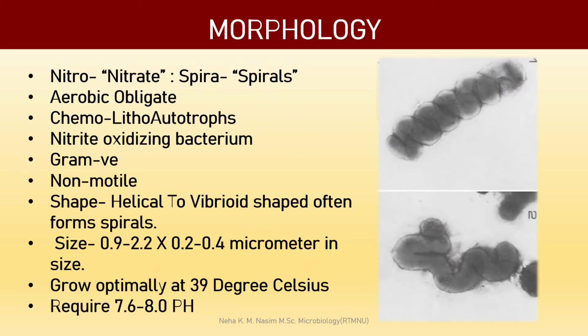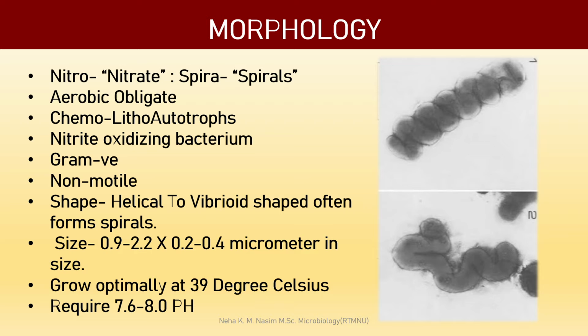Okay, so let's see the morphology. Nitrospira is also called nitrate spirals. Okay, as you can see in this picture, they are actually spirals of the nitrate. They are obligate aerobic bacteria, and they are chemolithoautotrophs, meaning that they obtain their energy from inorganic sources. Okay, and they are nitrite oxidizing bacteria. They are gram negative and they are non-motile.